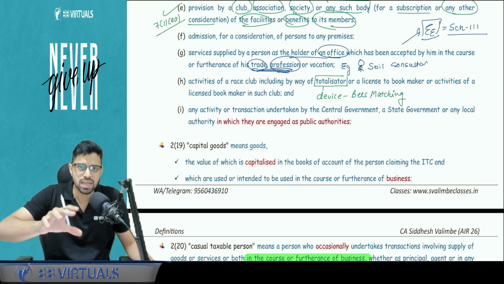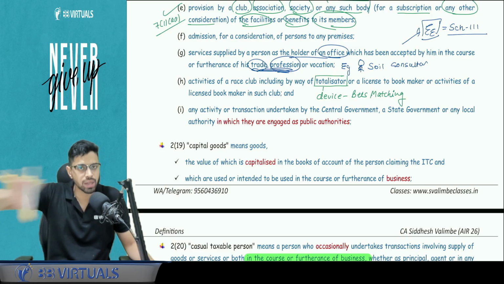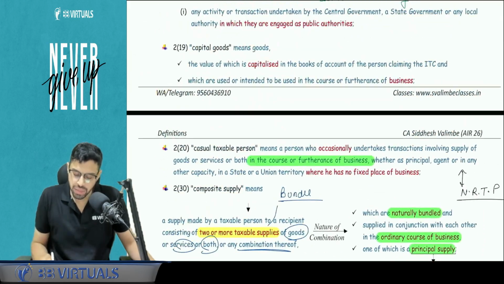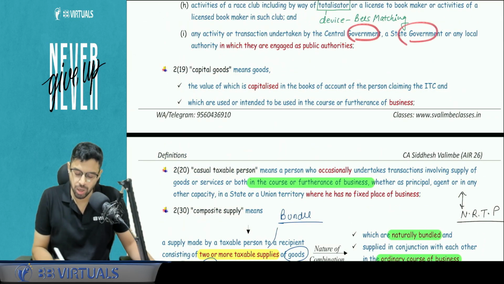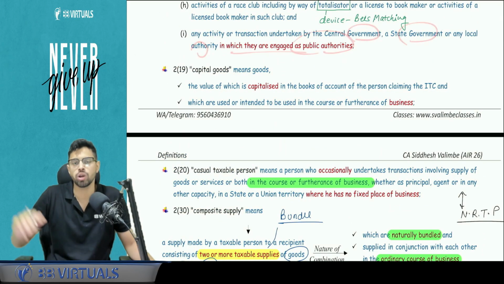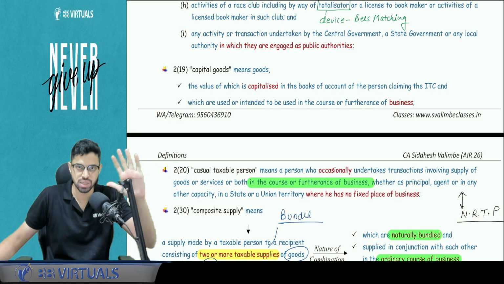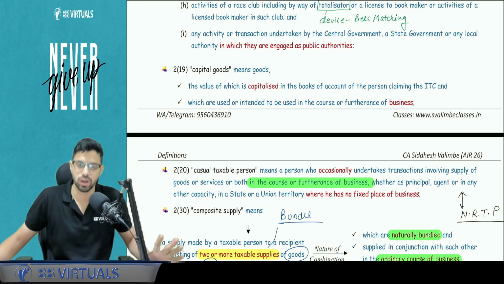A totalizer is basically a device that helps to match the bets, deduct the commission and pay the winning amount to the winners. Apart from that, any activity undertaken by the government, central, state or local authority in which they are engaged as public authorities, such as transportation services and railway services, where they are engaged as a public authority and not in sovereign functions, are also part of business.